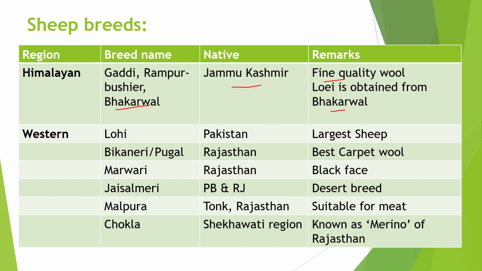Now second is breeds from western region. First is Lohi. It is a native of Pakistan. It is the largest sheep breed. Second is Bikaneri, native of Rajasthan. Their wool is used for best carpet wool. And Pugal breed is originated from Bikaner district of Rajasthan. They are fairly well built animal and their ears are short and tubular.